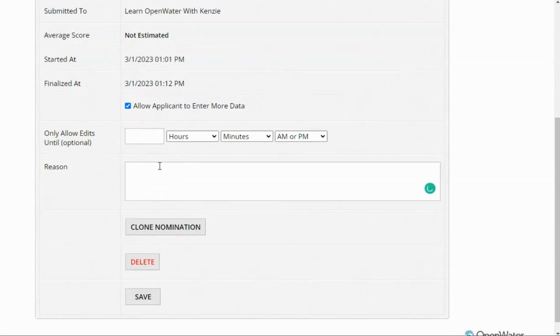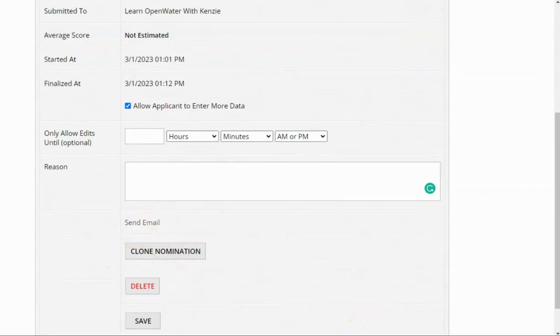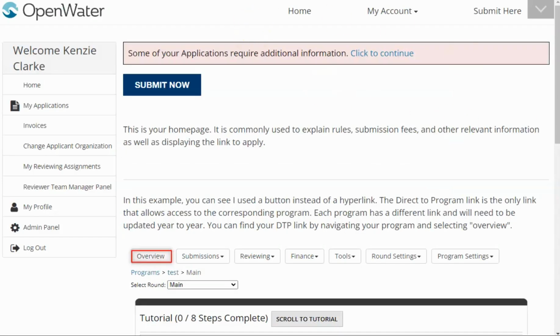If you want, you can enter the reason so you can explain that, hey, we added a new question, please fill it out, and then you just press save and you're good to go. And now we'll go back into the submission form as an applicant and see what it looks like with the new question in there. Okay, so we're logged back in as the applicant now, and right away we're on the